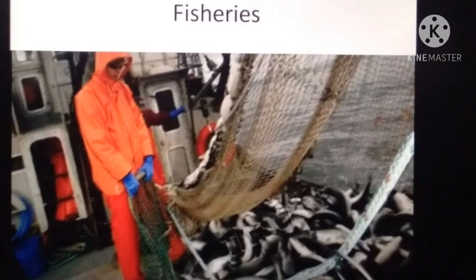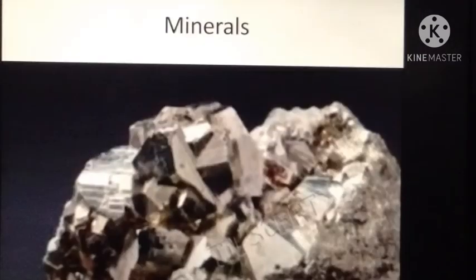Next one, minerals. North America has rich mineral resources. North America is the leading producer of iron ore, petroleum, natural gas, copper, silver, sulfur, zinc, bauxite and manganese. Lead and uranium are the other important minerals. North America has vast deposits of oil and natural gas. The United States, Canada and Mexico are among the world's top oil producers.